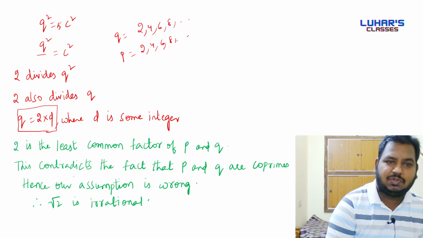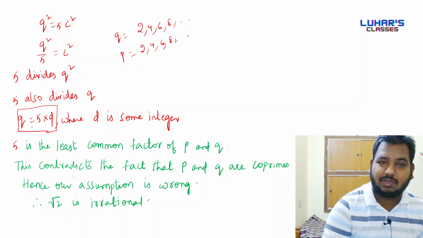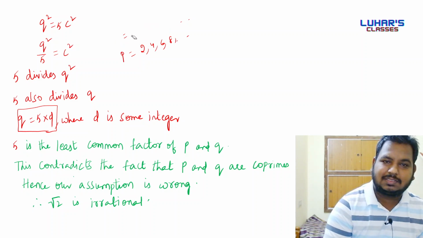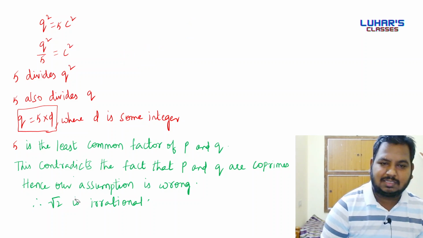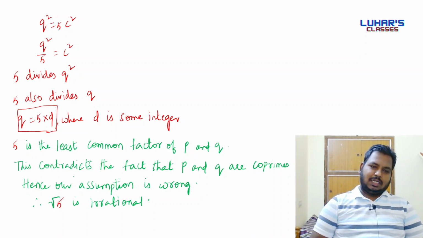Here q square by 5 equals c square. 5 divides q square, so 5 also divides q. q is a multiple of 5. Here 5 is the common factor of p and q. Finally, hence our assumption is wrong, root 5 is irrational. I hope the trick is clear.